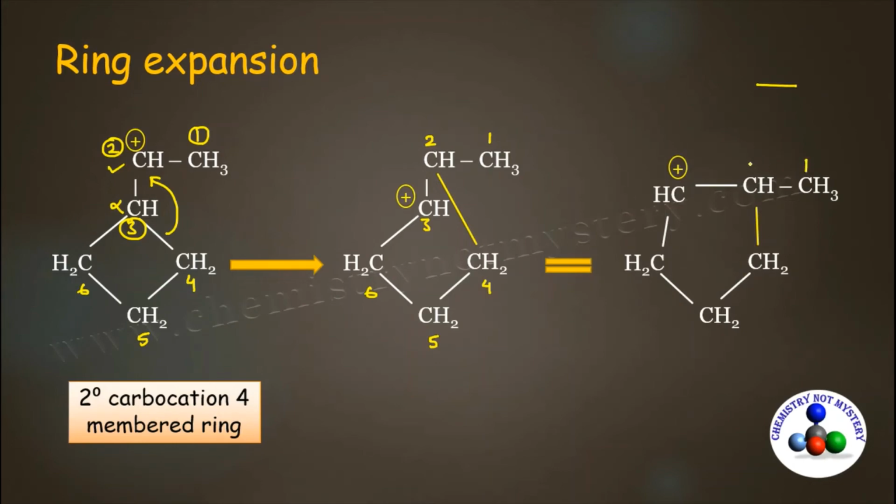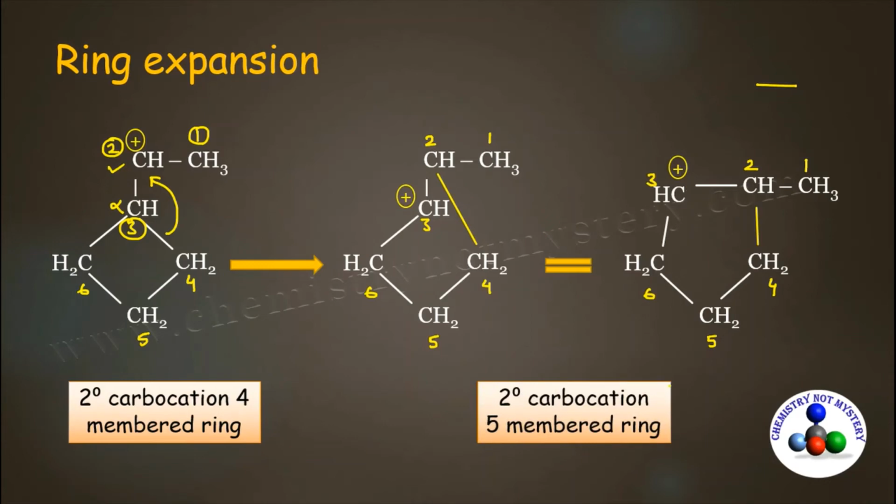This is carbon 1, 2, 3 and this is 4, 5 and this is 6. So here you can count 1, 2, 3, 4, 5-membered ring is obtained, and this carbocation is a secondary carbocation. Though the previous carbocation and the newly formed carbocation both are secondary carbocations, the new structure is a 5-membered ring and the previous structure was a 4-membered ring. So that's why this carbocation rearrangement takes place via ring expansion.